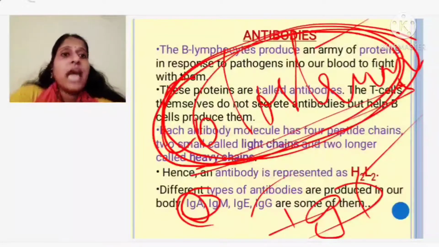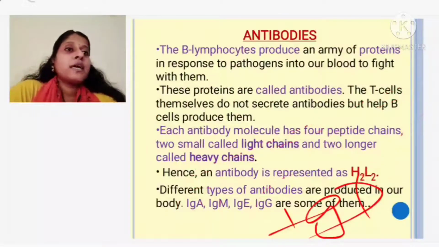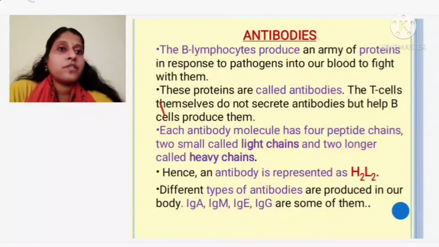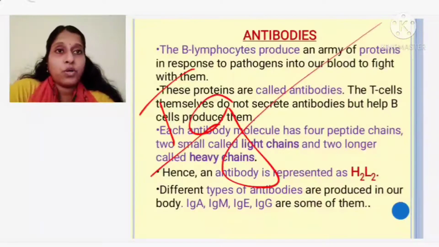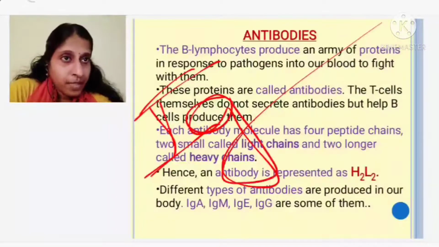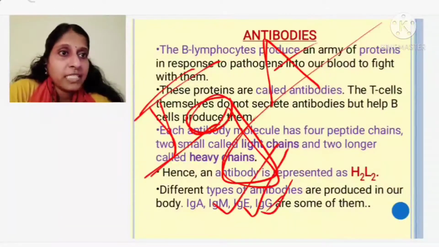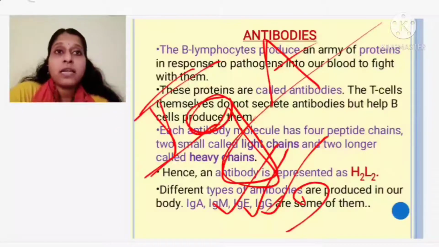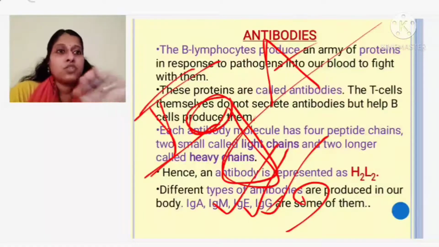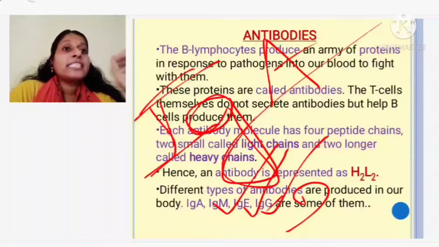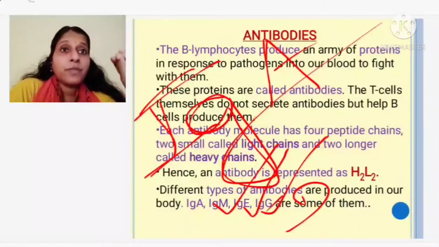IgA. So what is this Ig? Antibodies are biologically called immunoglobulin. What do we call them? Immunoglobulin. So immunoglobulin A, immunoglobulin M. These are types: immunoglobulin E, G, D. Okay. So these are types. Don't write down A, B, C, D, E, F. So what is given? That one. Okay. So IgA is provided from the mother's milk.